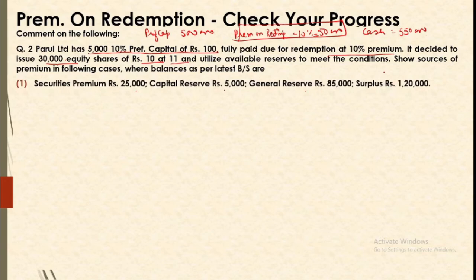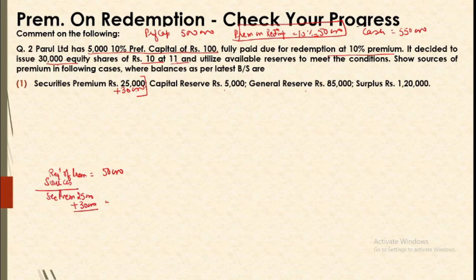Now we know that whenever any adjustment is given, we need to make a note. So if you are issuing 30,000 shares at 1 rupee premium, it means we are getting premium from the fresh issue of 30,000 rupees. So when you are looking for the sources, we need to look at the adjusted information. So our requirement is 50,000.